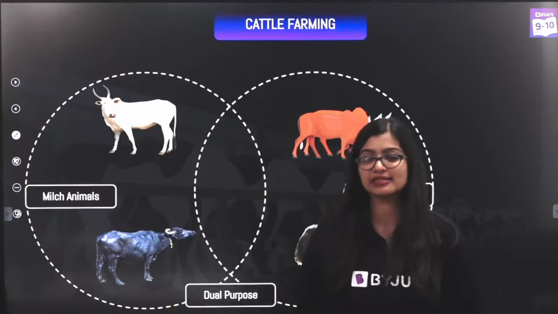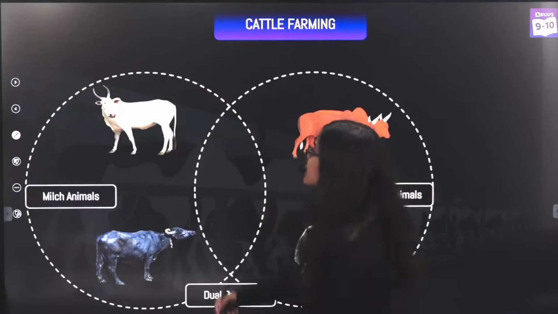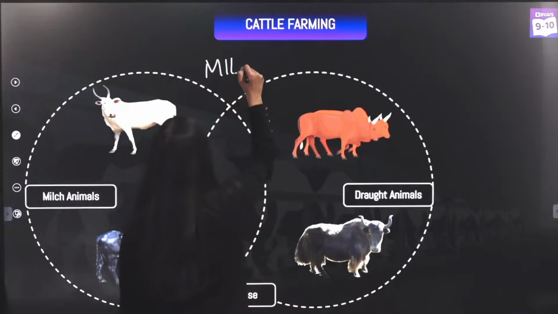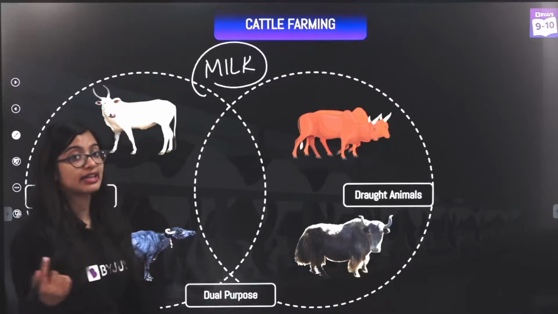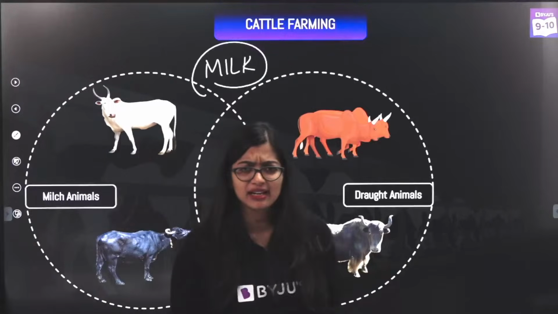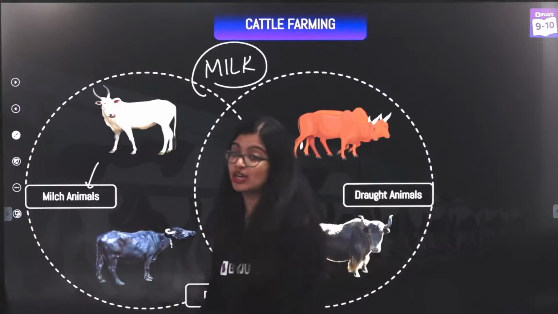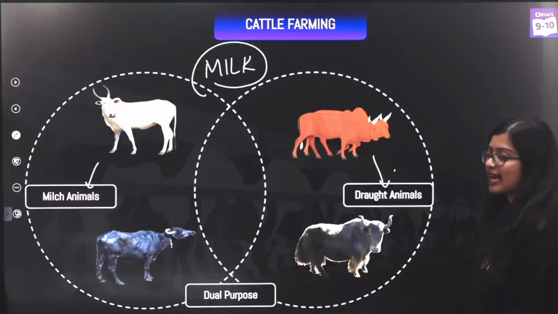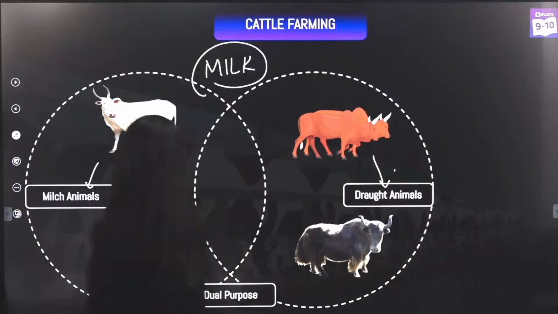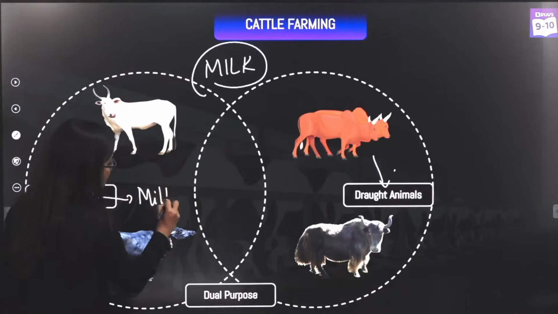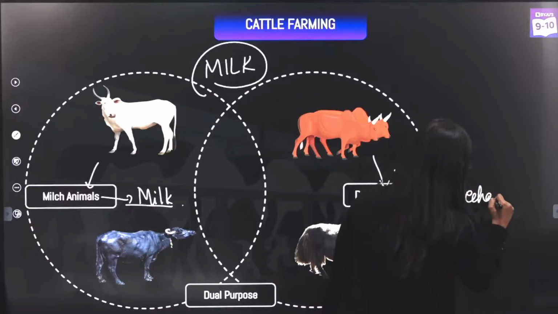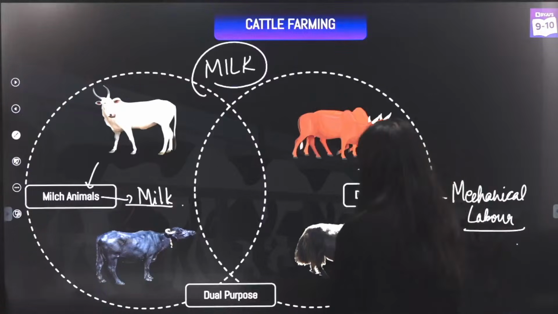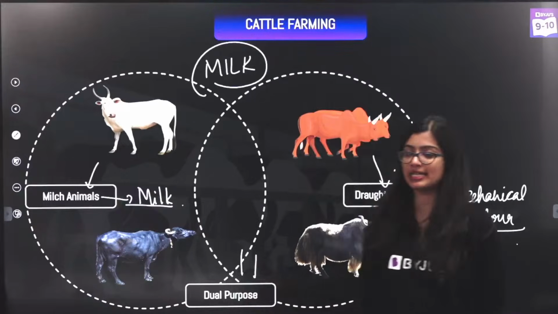Now cattle farming is done at a large scale because from your cattle, you get the most important thing, that is milk, right? And we know that based on whether they give us milk or whether they are used for mechanical labor, you have animals which are your milch animals and you have your draught animals, okay? Now milch animals are those animals which will give you milk, yes? And you have draught animals which are used for mechanical labor, alright? And then you have, of course, your dual purpose animals.